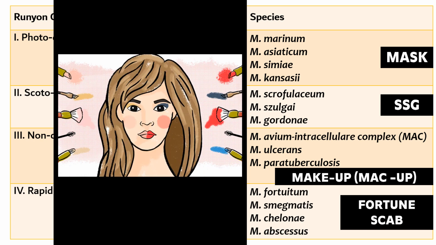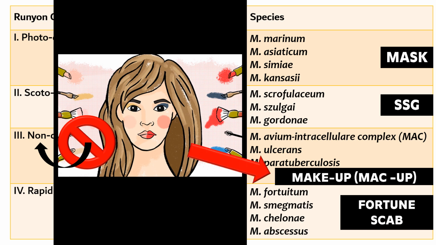The doctor also told Miss Etipia that she is not supposed to put any makeup. No makeup until the surgical procedure. So when I say no, it reminds you that it is non-chromogen. No makeup means no makeup. Mycobacterium avium intracellular complex, ulcerans and paratuberculosis. You can remember it like this.